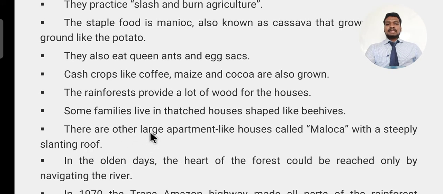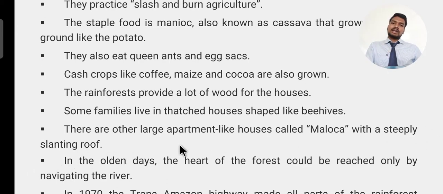And some families live in thatched houses shaped like beehives. You might be seeing the structure of the houses, like a U-shape. It's somewhat like a hut where they live. And there are other large apartment-like houses called malocas, which have a steeply slanting roof.